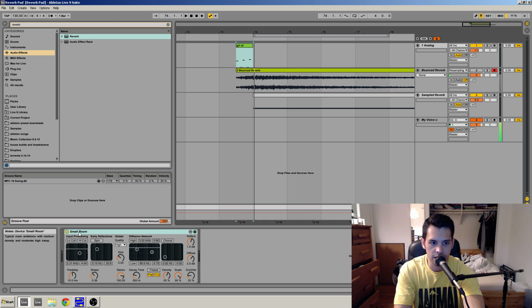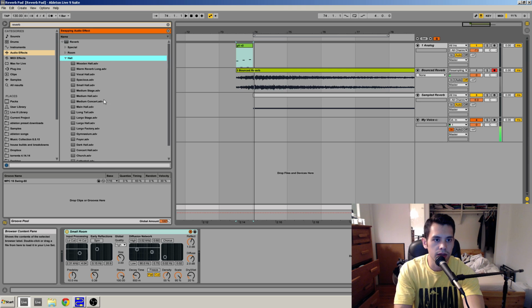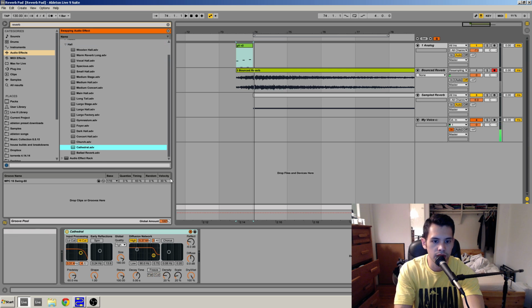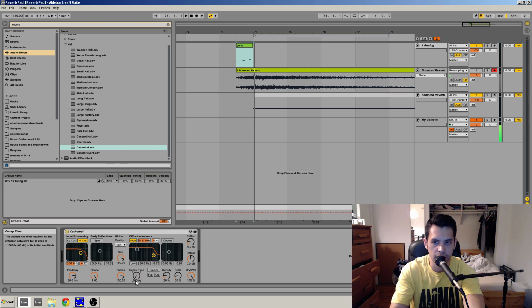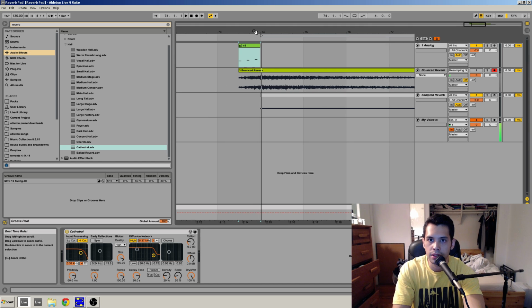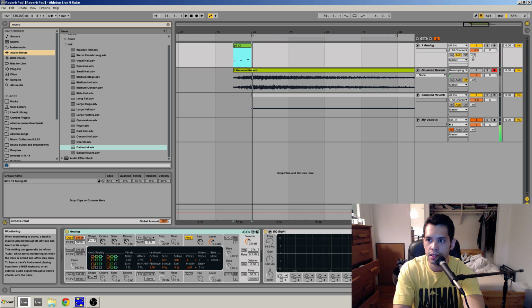So mine by default is set to small room, but you just click this hotspot button. And let's go to Hall and click Cathedral. Okay, looks good. And for this, we're actually going to decrease the decay time quite a bit. Let's do 20 seconds. Oops. 2000. Okay. Now what we're going to do is send our saw wave 100% into our reverb. So it's going to sound like this now.